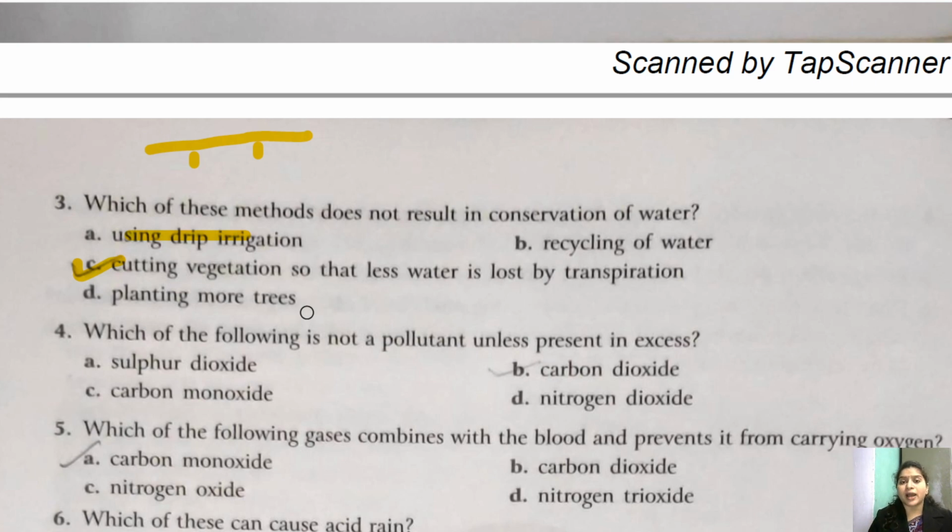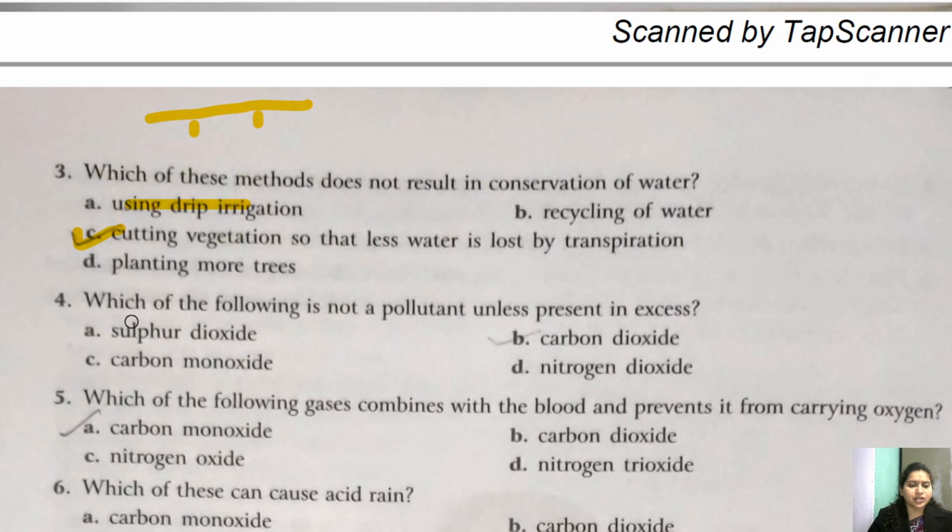And also by planting more trees we can make the soil fertile, and the water can easily seep inside the soil. Okay, so planting of more trees is definitely a reason to conserve water. So the correct answer here is C, that is cutting vegetation so that less water is lost in transpiration.